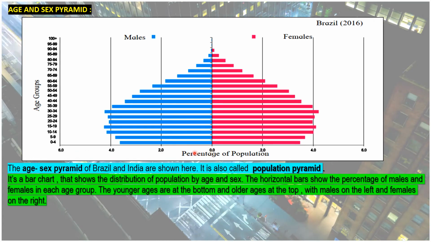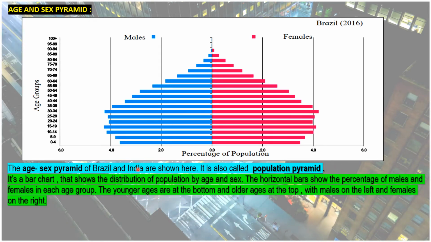From here 0, this is the percentage of population of males, which is shown in blue, and from here we have to count the number of females. So this is the percentage of females. Now on the y-axis we have the different age groups starting from 0 to 4. So the younger population is at the bottom and the older population is above. So this is a bar chart.